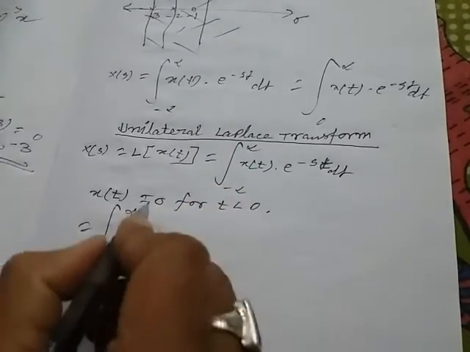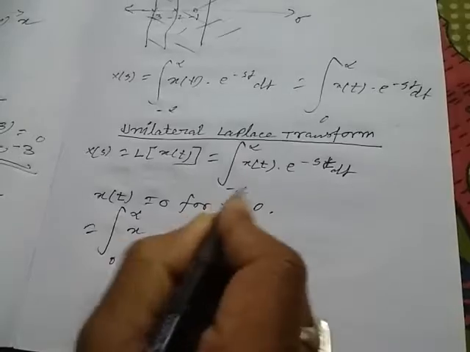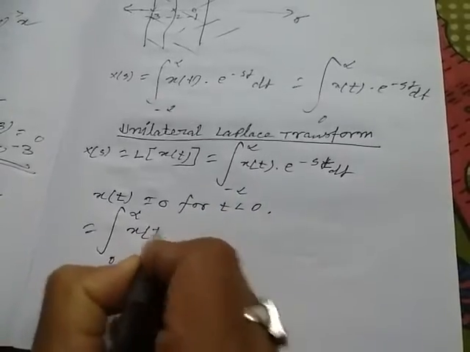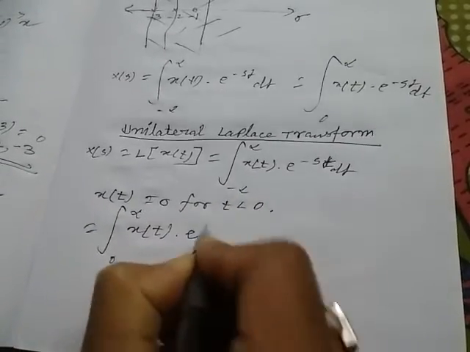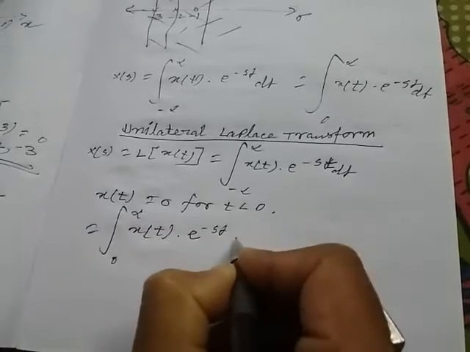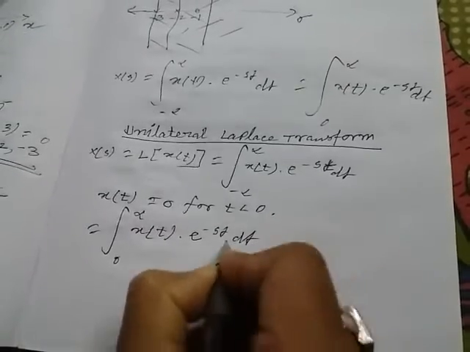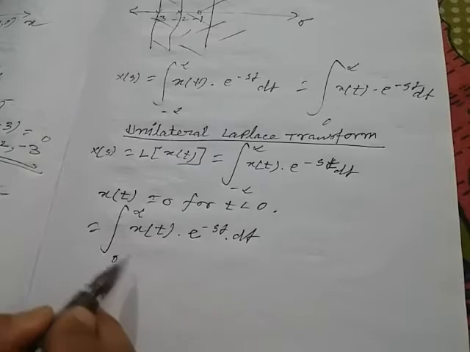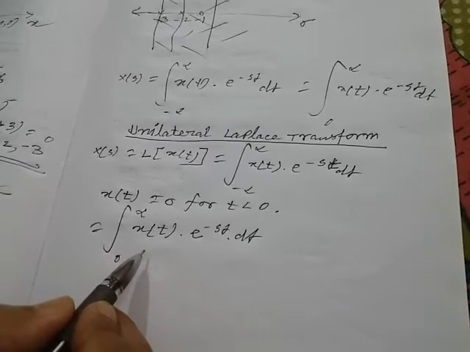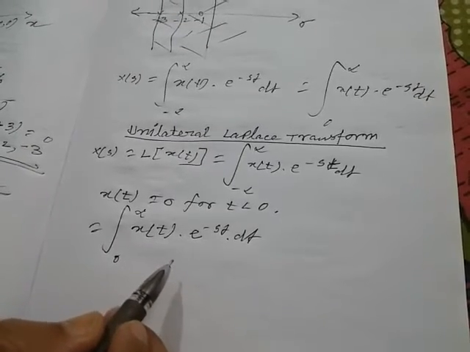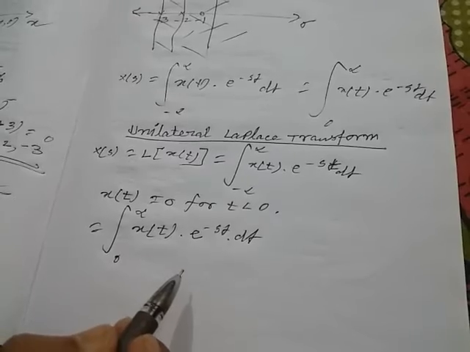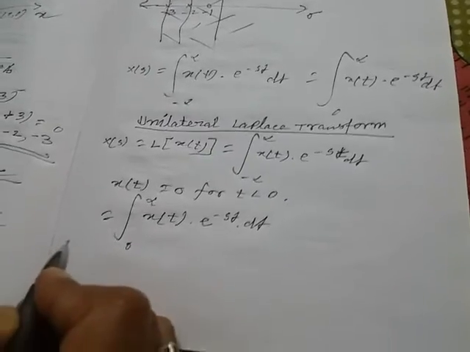That's why the limit changes to 0 to infinity. So x(t) times e to the power minus st, dt. This is the formula of the unilateral Laplace transform. Just remember this.